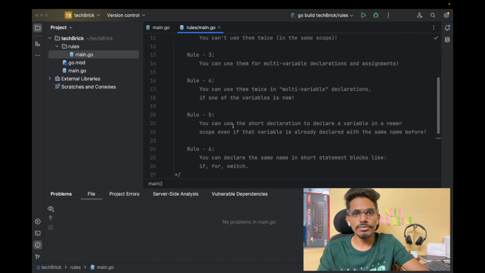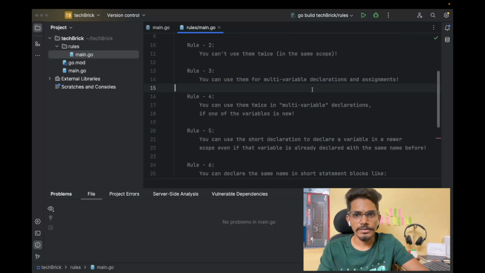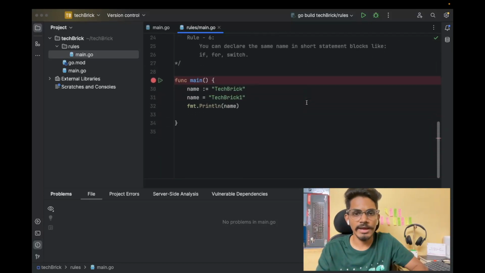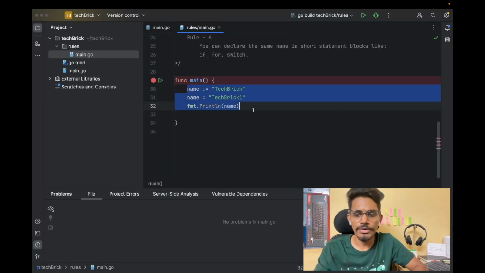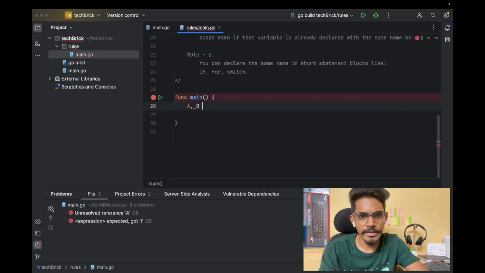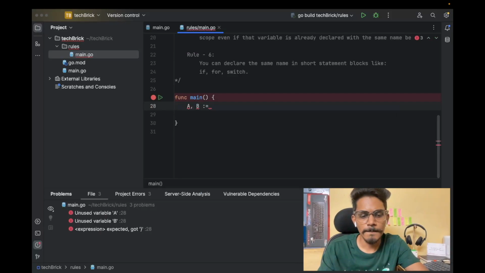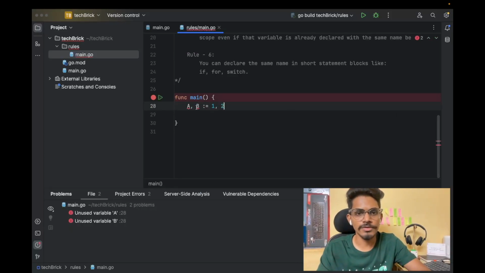Then we will move on to the third point. You can use them for multi-variable declaration and assignment. We have already discussed this in my previous video. For example, a, b := 1, 2. This is how we can declare two.